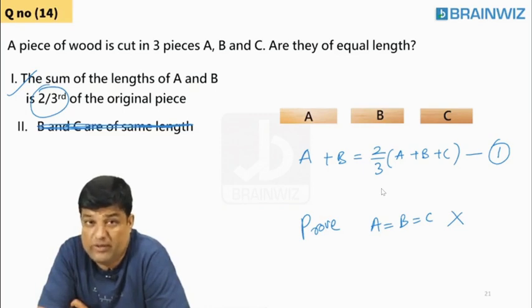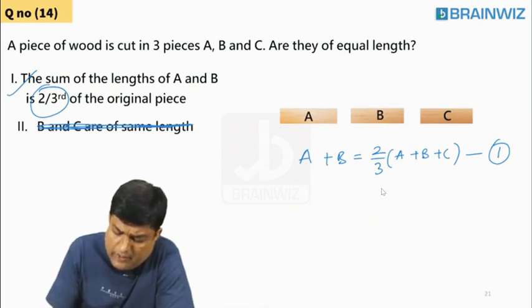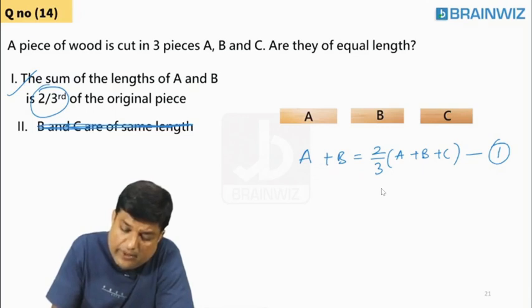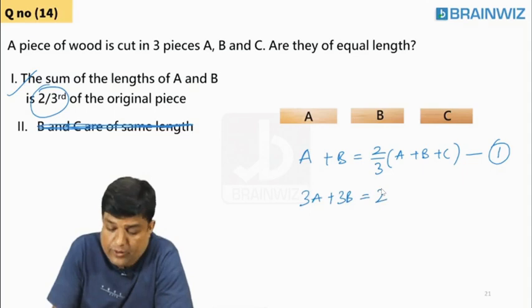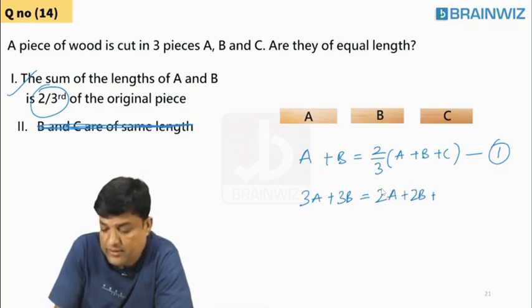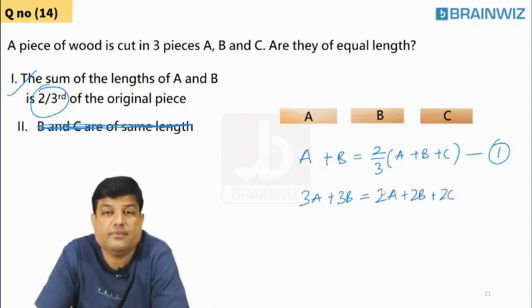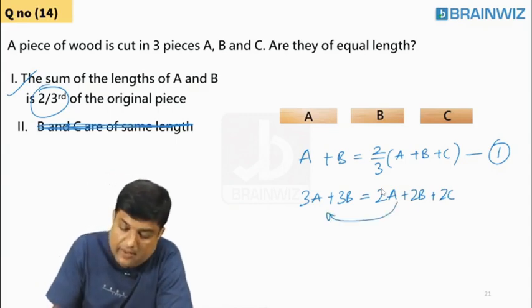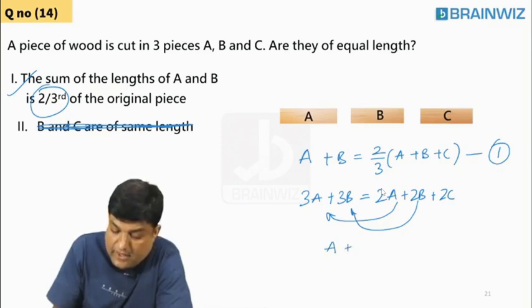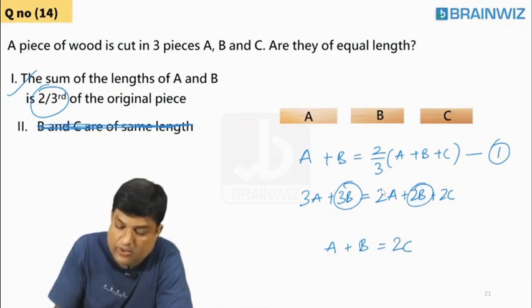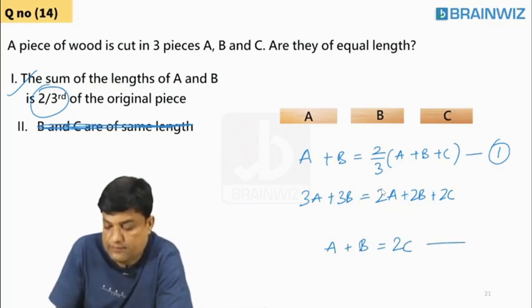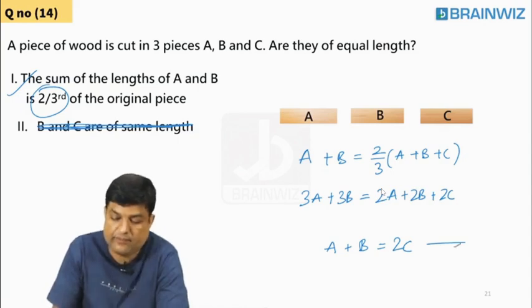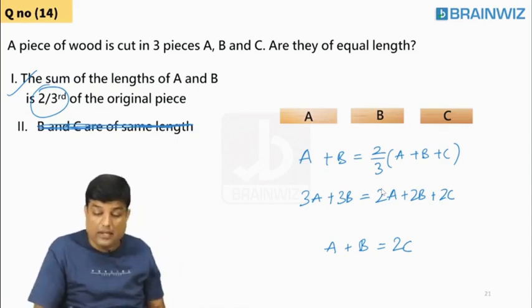You want me to solve it? Okay, I will solve it, everybody. Listen, everybody. When 3 comes here, bolo beta what 3 comes here? 3A plus 3B, open the braces, 2A plus 2B plus 2C. Now send all the terms here. 3A minus 2A, that is A. 3B minus 2B, that is B, is equal to 2C. Look, this is what we got.